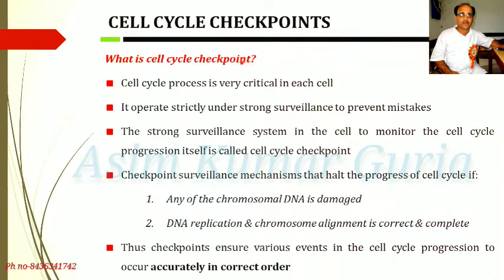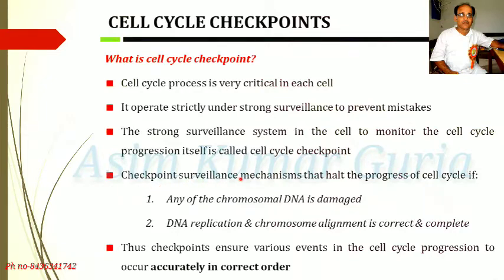What is cell cycle checkpoint? Cell cycle process is very critical in each cell. It operates strictly under strong surveillance to prevent mistakes. The strong surveillance system in the cell to monitor the cell cycle progression itself is called cell cycle checkpoint.